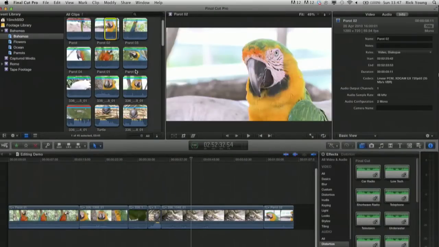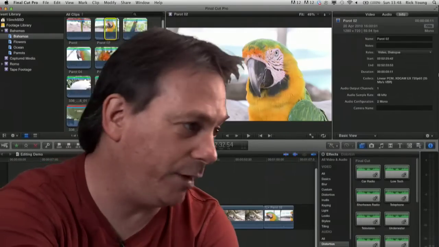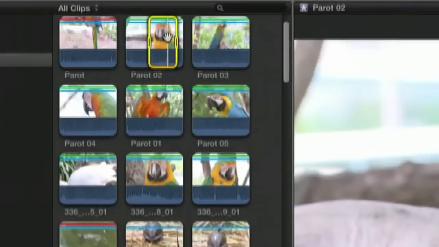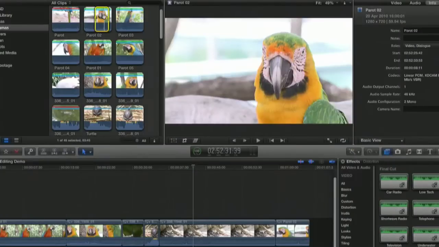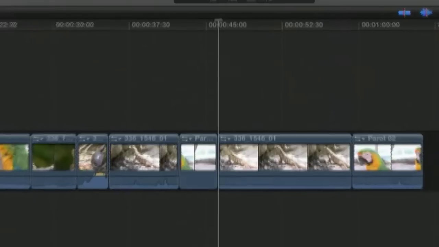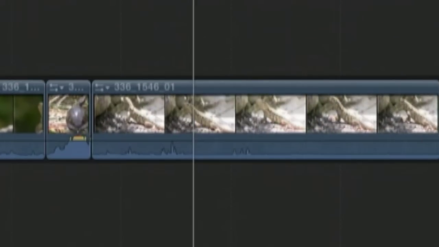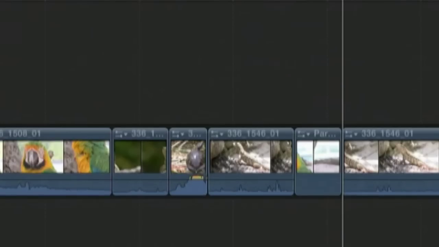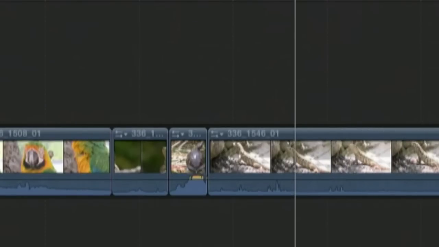Okay, so to put that into practice, let's actually do an edit and actually show you what it means to edit video only. So select video only, select the clip, and then press D for overwrite. And basically, you can see that I've edited video into the timeline without audio. There's no audio waveforms in there. If I press W, it pushes everything up, but again, there's no audio edited into the timeline.